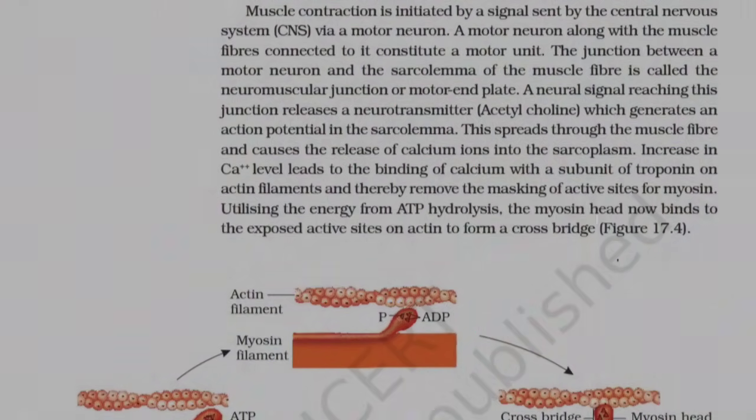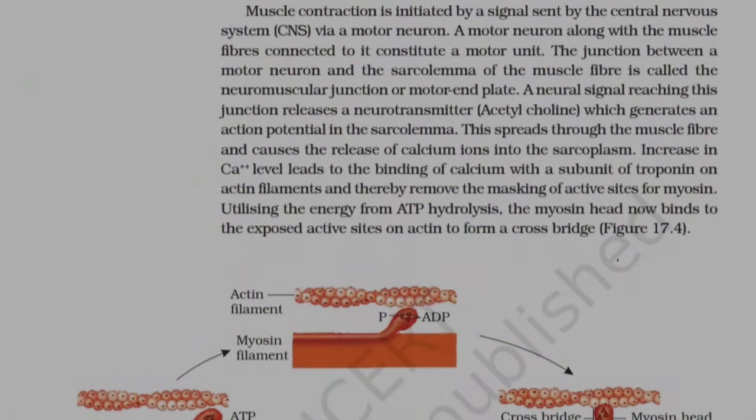A motor neuron, along with the muscle fibers connected to it, constitutes a motor unit. The junction between a motor neuron and the sarcolemma of the muscle fiber is called the neuromuscular junction, or motor end plate. A neural signal reaching this junction releases a neurotransmitter, acetylcholine, which generates an action potential in the sarcolemma.